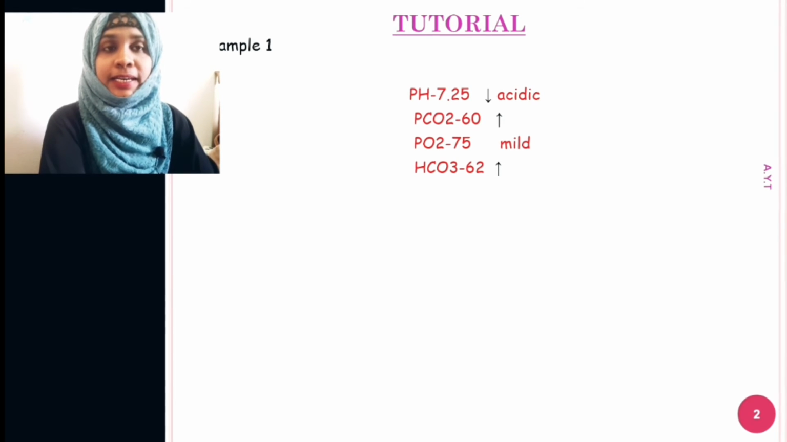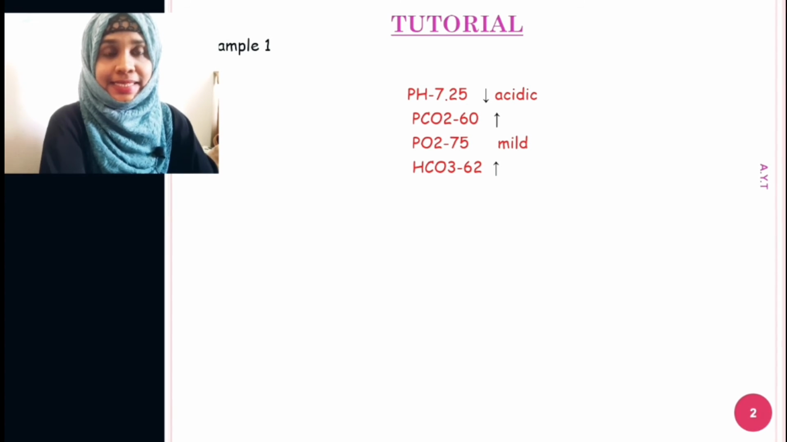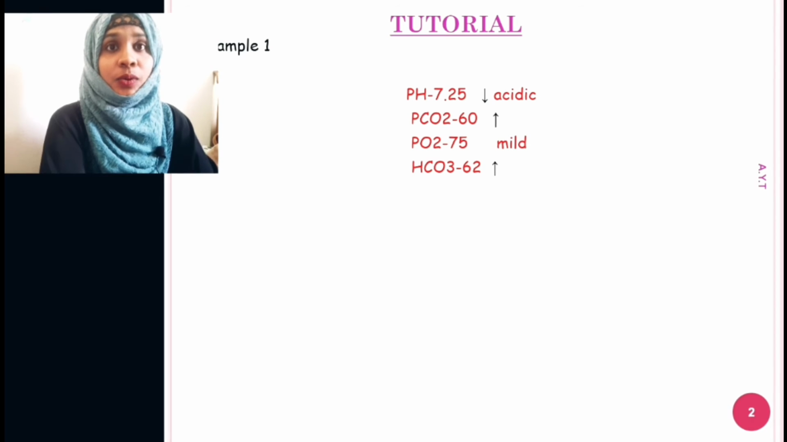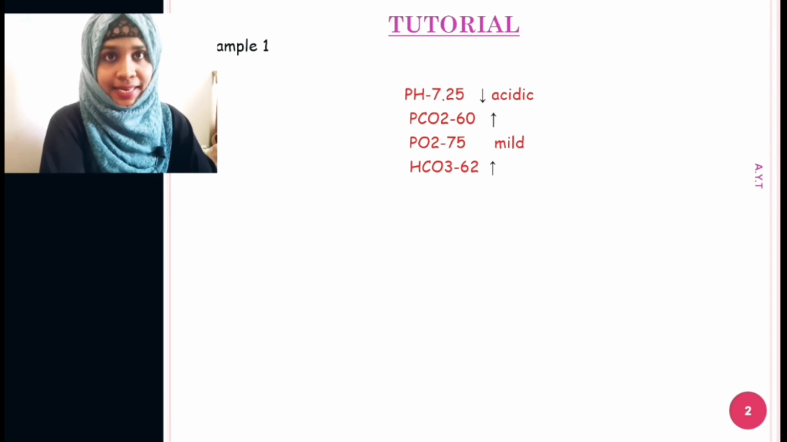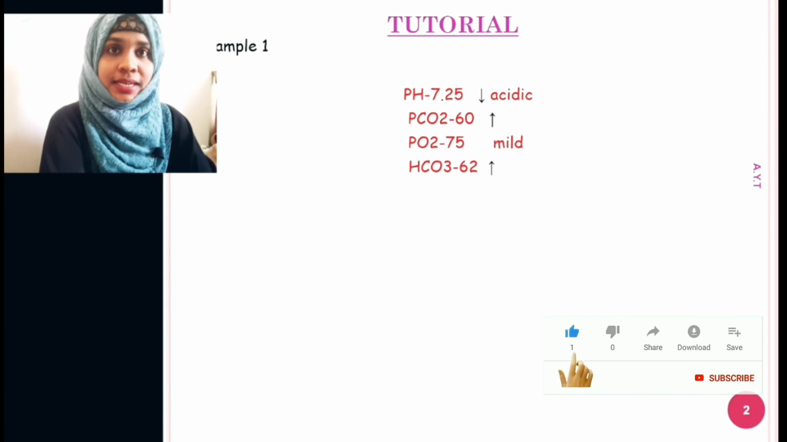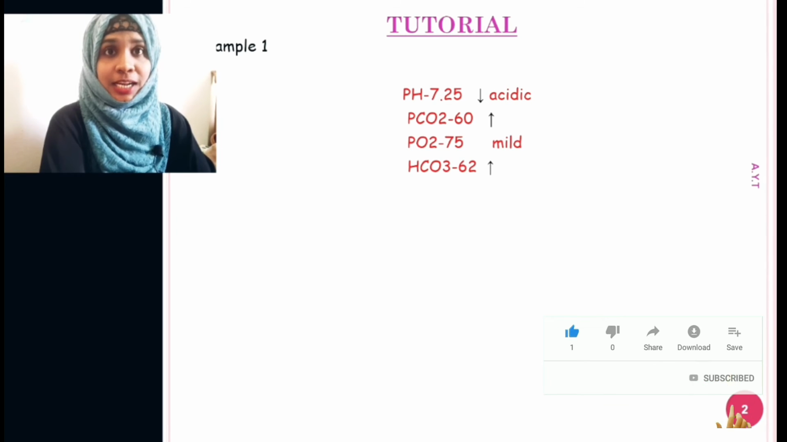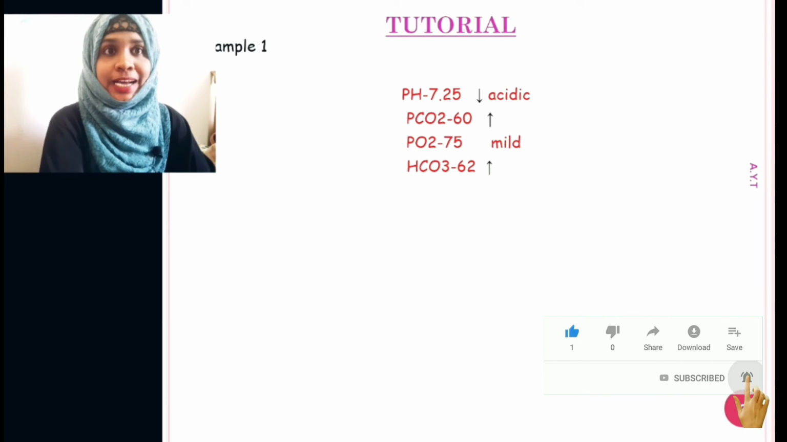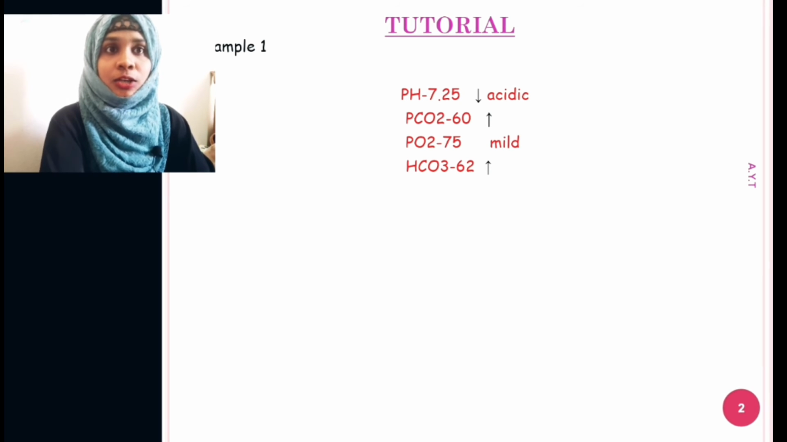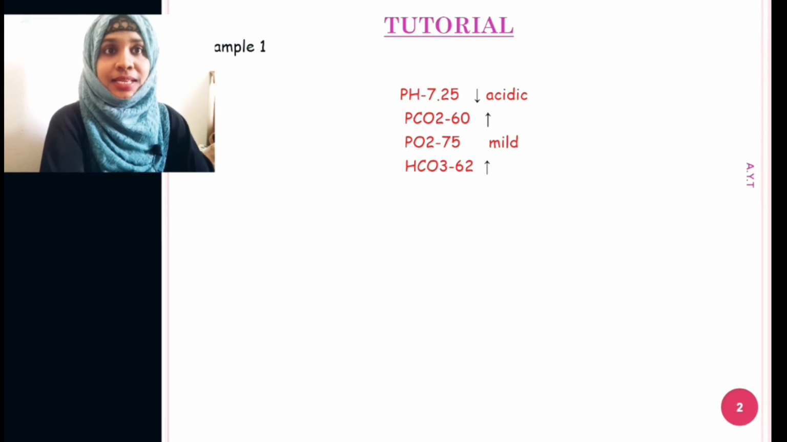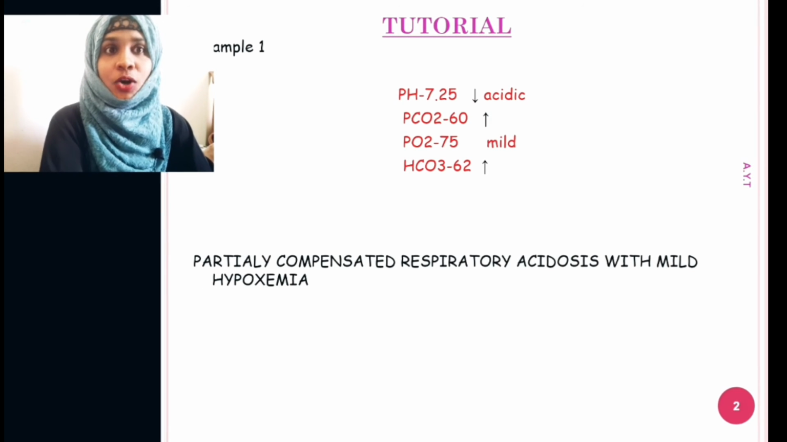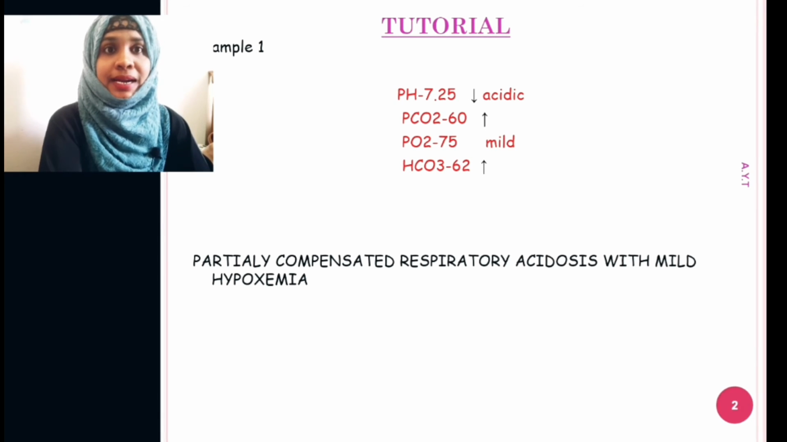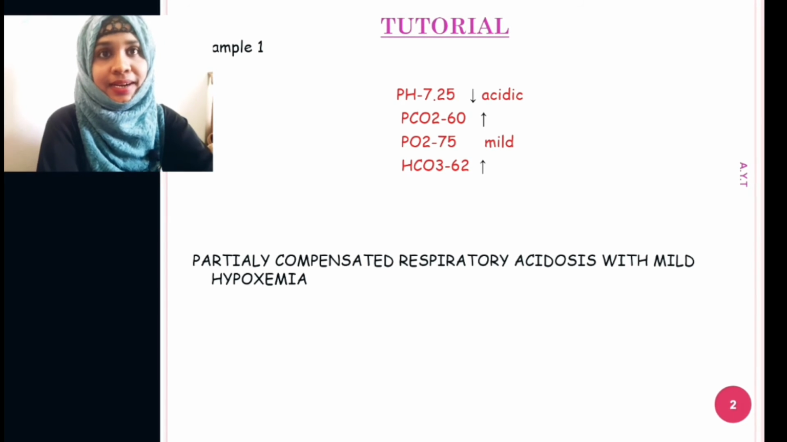Then bicarb 62. So from this, looking at the arrows, we can conclude that this is respiratory acidosis and we want to know whether it is compensated. For that, see the bicarb. The bicarb is increasing here. That means the body is trying to compensate. Now we want to see whether it is partially compensated or fully compensated. For that, check the pH. The pH is not in the normal range. That means this is partially compensated. So what is the answer here? The answer is partially compensated respiratory acidosis with mild hypoxemia. Okay, we will see next.